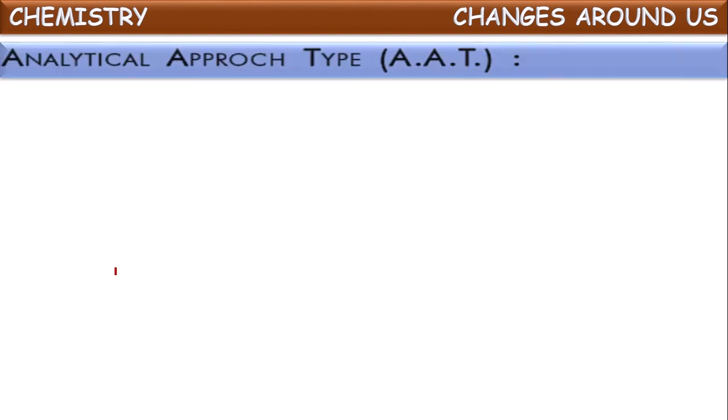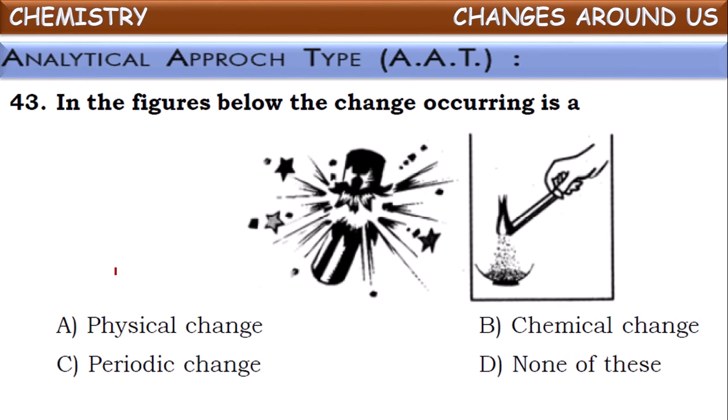Now let us see analytical approach questions. See the first one. In the figures below, the change occurring. What kind of change is occurring here? See, in the first figure it is shown bursting of crackers. And if you observe here, burning of a matchstick. So in these two, burning and blasting, new chemical substances are being formed, and hence these changes in which a new substance is formed are called chemical changes. So burning and bursting will come under chemical changes. Next,